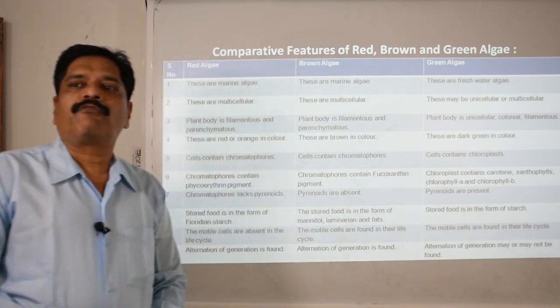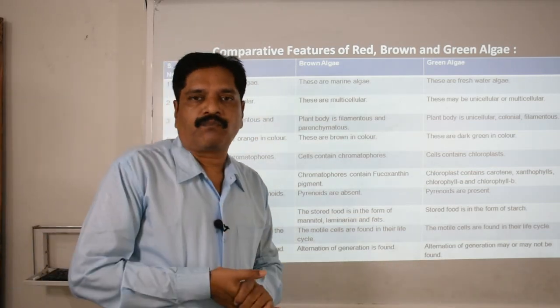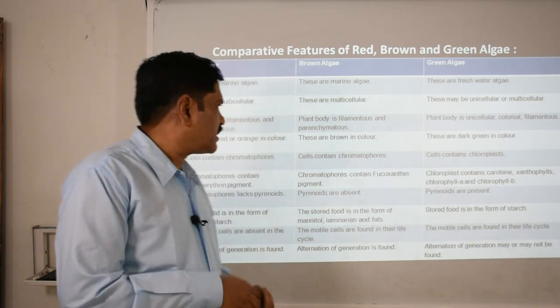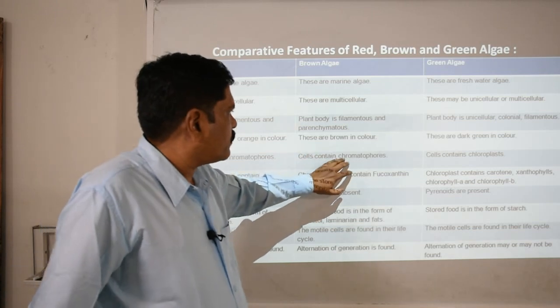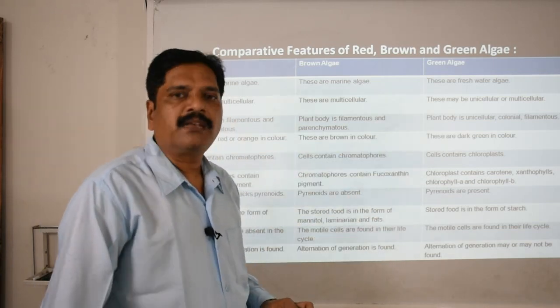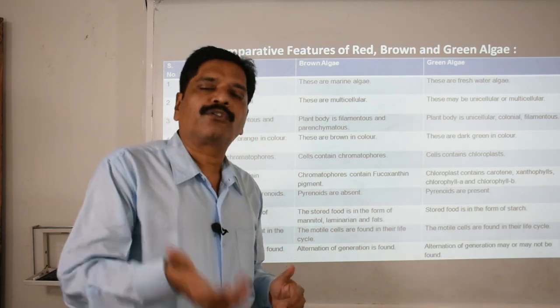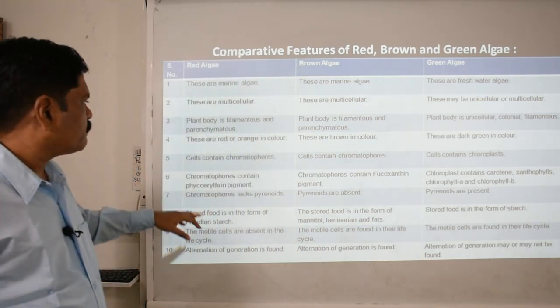The red color pigment ranges from orange to red, this is brown, this is dark green, okay. I think you are well aware of this. Remember what the color pigments are, okay. Then it contains chromatophores, and this also contains chromatophores, and these have the chloroplast, okay. You know very well the difference between the chloroplast and the chromatophores, okay.